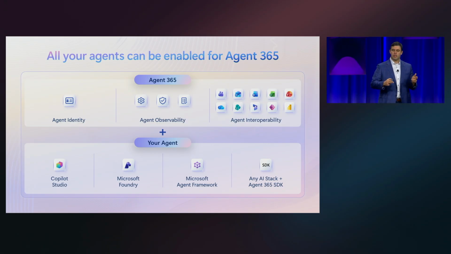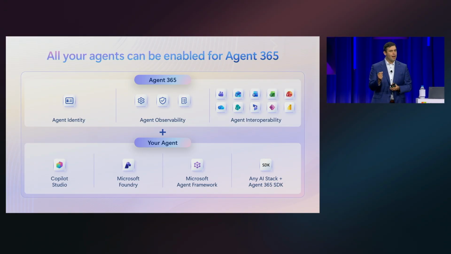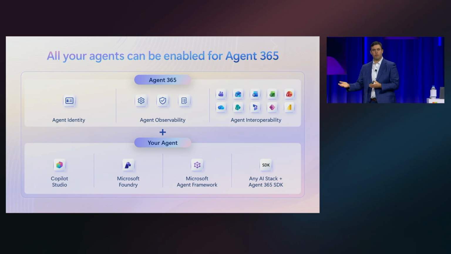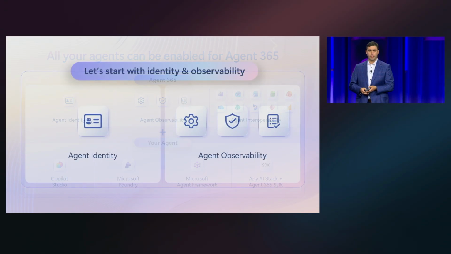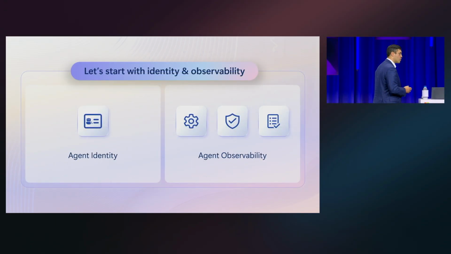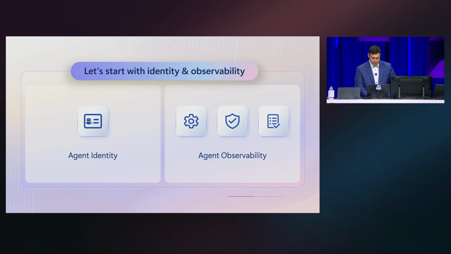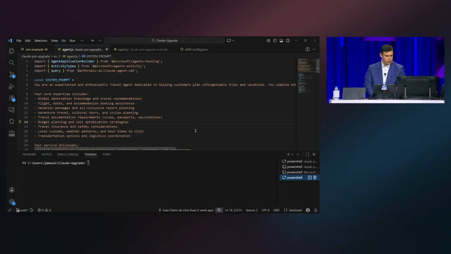And what we're going to talk about today is that you have choice in how you build your agents. You are not locked in. You can take your existing agents, be it built across Microsoft platforms or your own platforms, and enable them for Agent 365. And those three areas are what we're going to dive into today. And we're going to start with identity and observability. And I'm going to switch over and I'm going to show it. I could talk to you about it, but I'm just going to show it to you live here. All right, go to James. All right, hopefully you see that behind me.